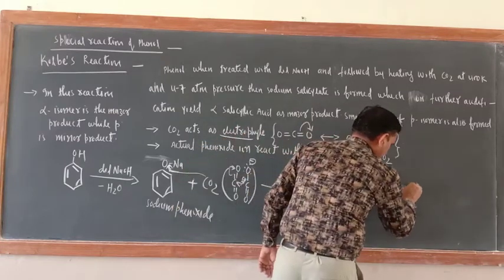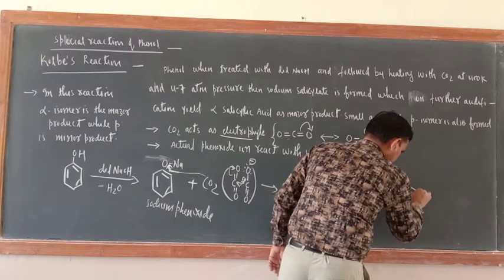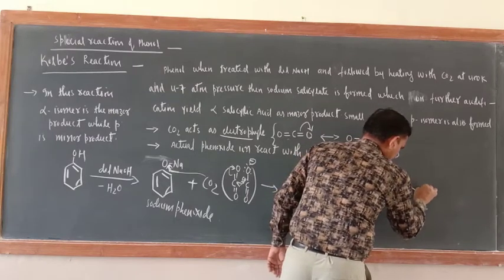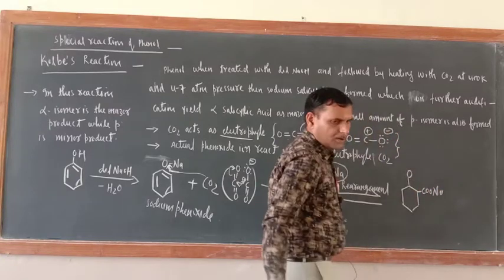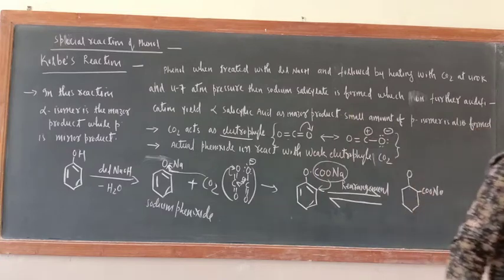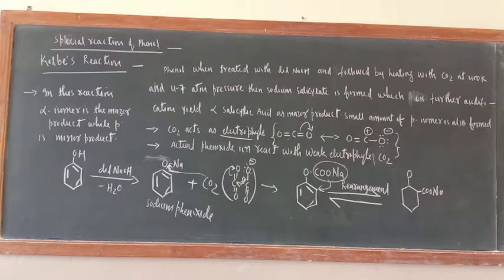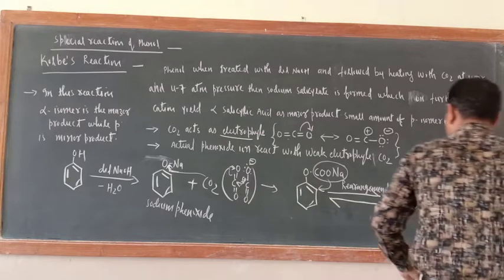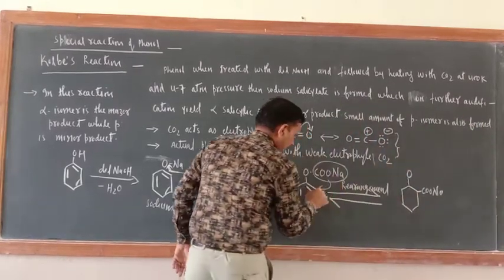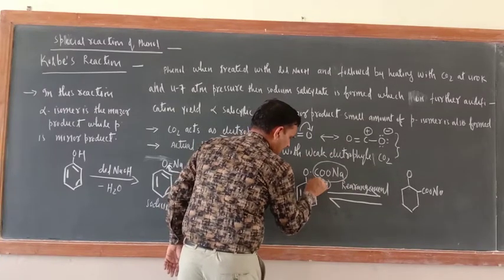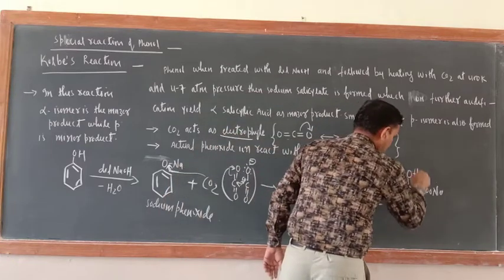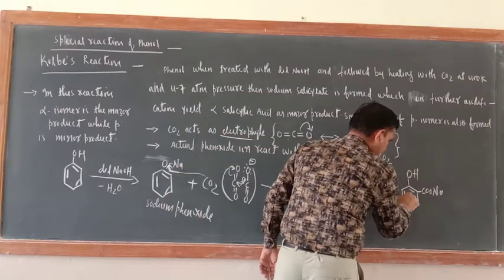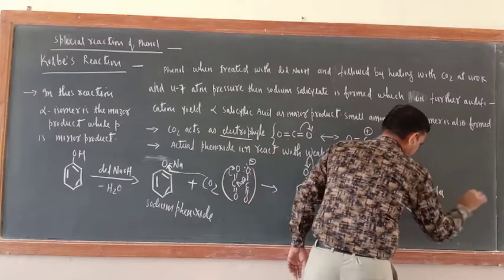When it comes here, see, COONa, and here O. Now in rearrangement, when this comes here, the one H of this one will go here. So here there would be OH. Correct? OH, and this is Na.